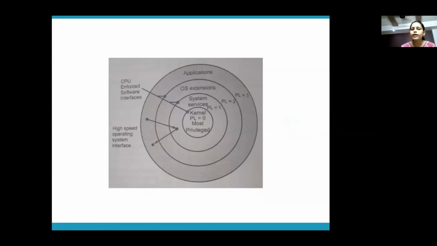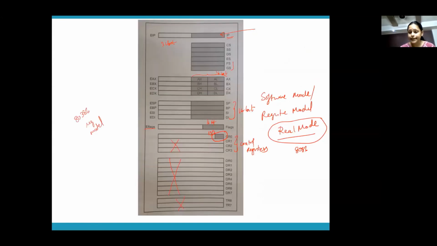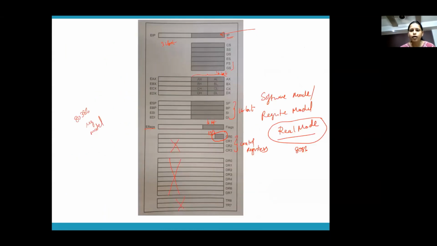So there are four tables which are used in 80386 for paging and segmentation. And for all these four tables, you have dedicated registers which will store the base address. We'll discuss all those details later on. But just understand what is available in real mode and what is available in protected mode. Suppose this question is asked for 10 marks or 12 marks. In that case, apart from listing these points, you can also draw this software model to support your answer.